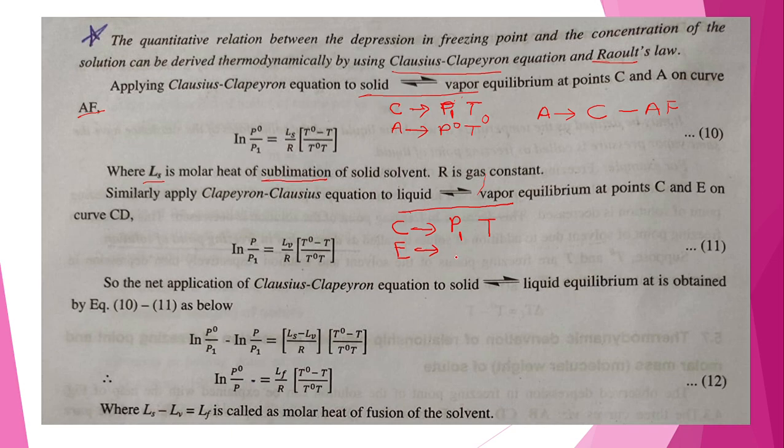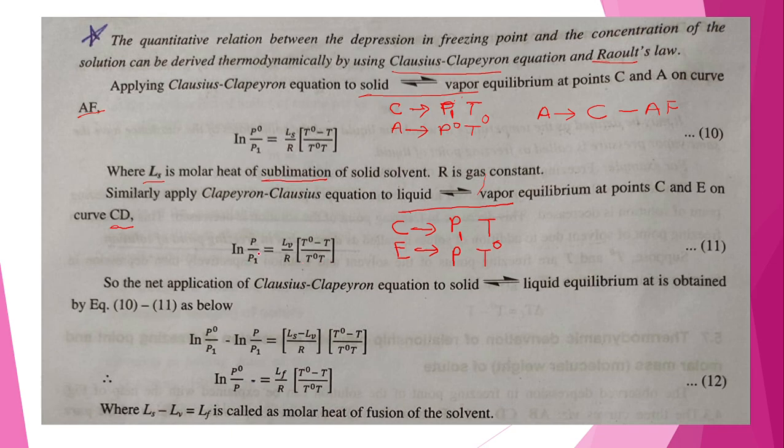And at point E the pressure is P and the temperature is T0. This is on the CD curve of the graph. This is the curve of the pure solvent, and this is the curve for the solution.